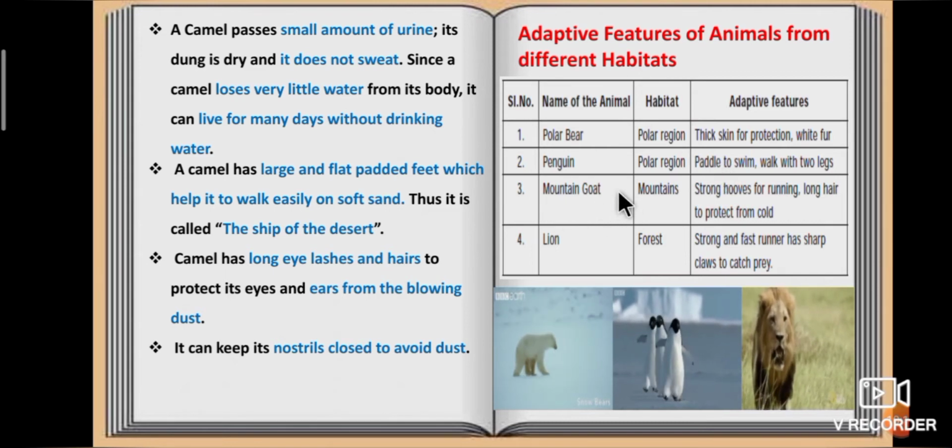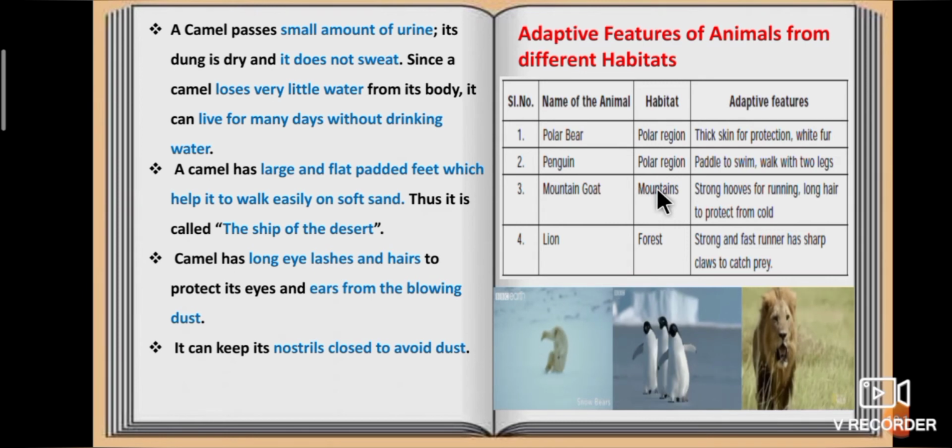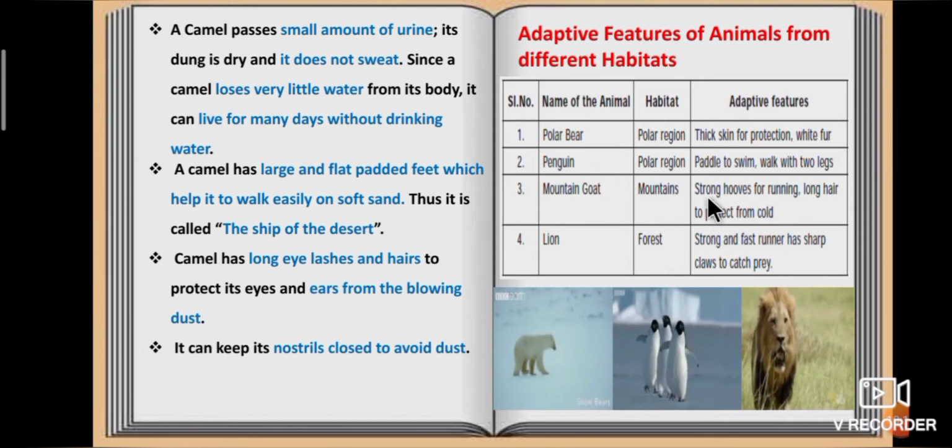Third one, mountain goat. Habitat is mountains. Adaptive features are strong hooves for running and long hair to protect from cold. Fourth one, lion. Habitat is forest. Adaptive features are strong and fast runner, has sharp claws to catch prey.